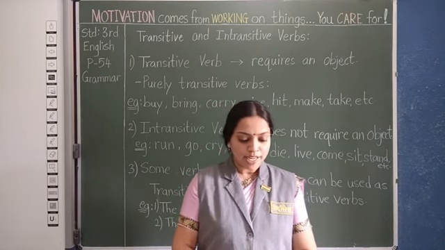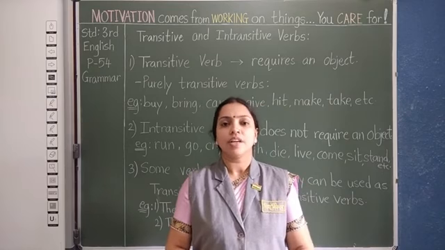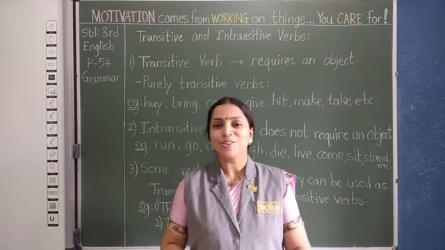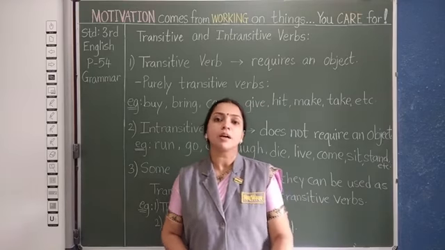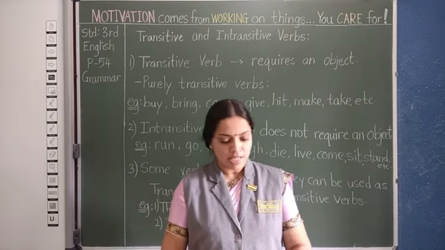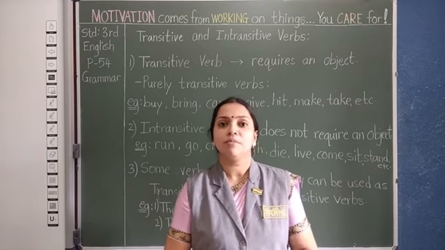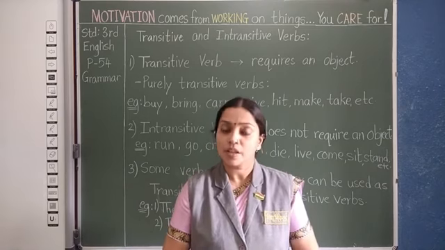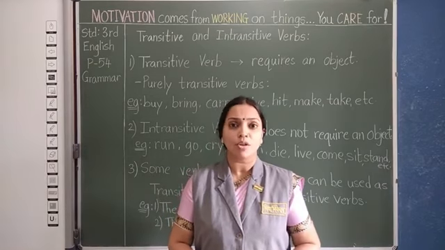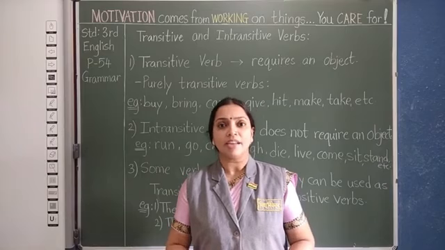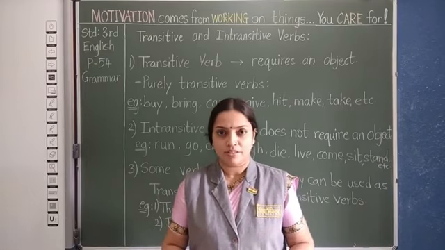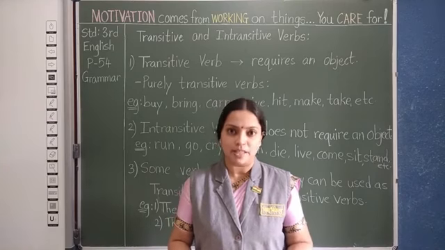For example, if I say Ram gave, is it a sentence? No, because it is not making a complete sense. But if I say Ram gave me a pen, now here it is making a complete sense. Why? Because you clearly understand that Ram gives me what? Pen. Ram gives me a pen.